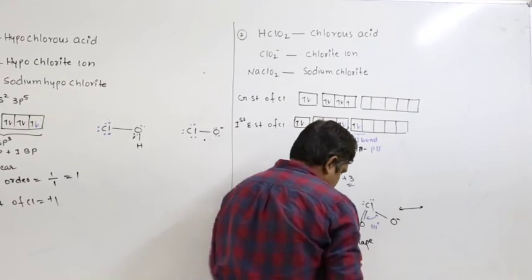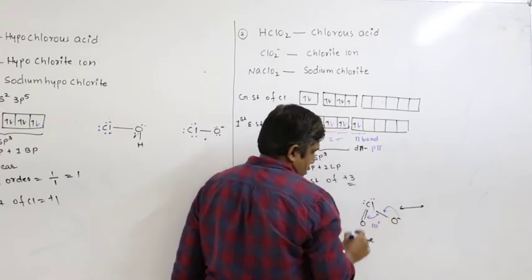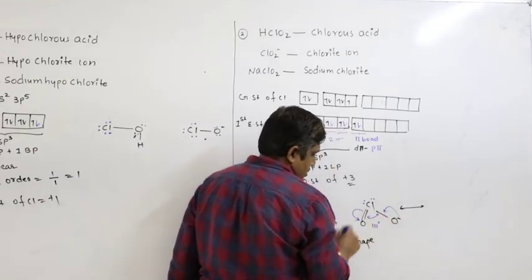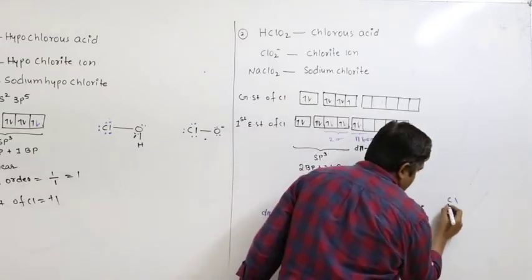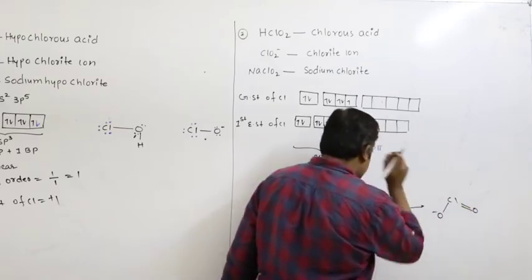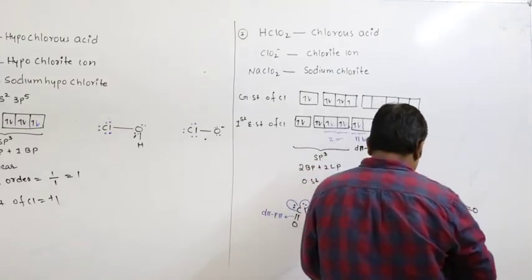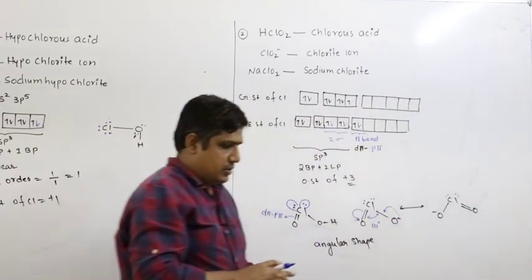So this negative charge is involved in resonance. Because of the resonance, how to calculate bond order?